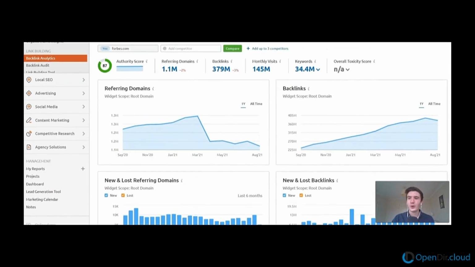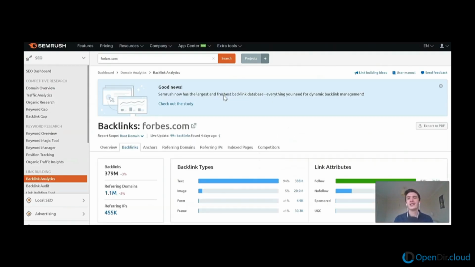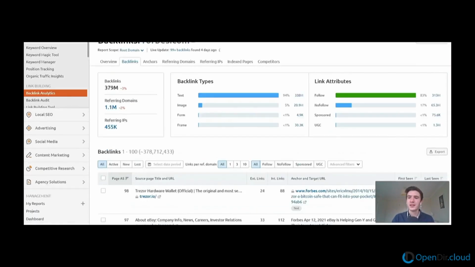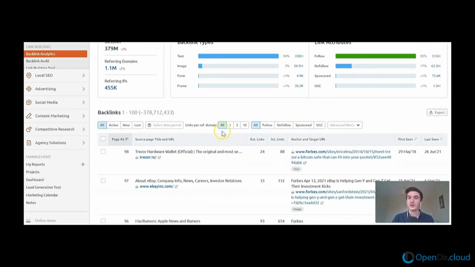So just to go to these backlinks, what I'm going to do is click this number here, and this will take us to the backlinks so we can analyze them in a bit more detail. So it has a few things here. Number of follow links, 83%, which is really strong. No follow links, 17%. And we can actually filter for these.